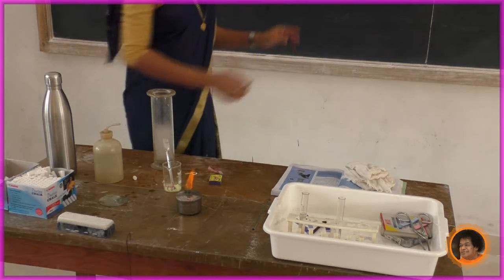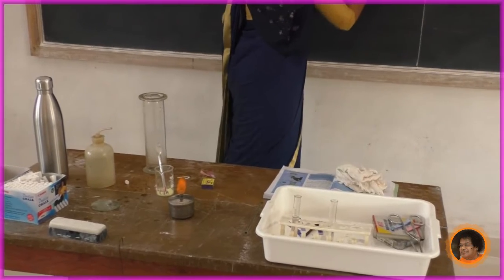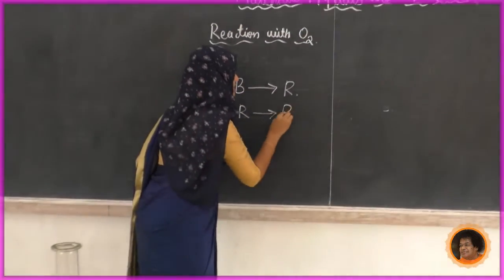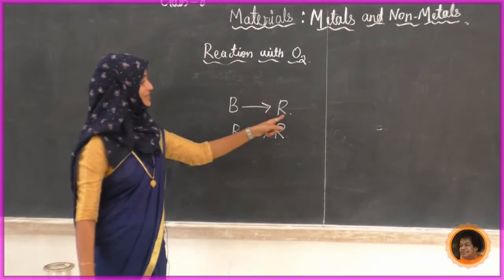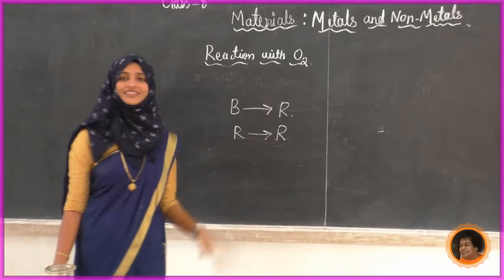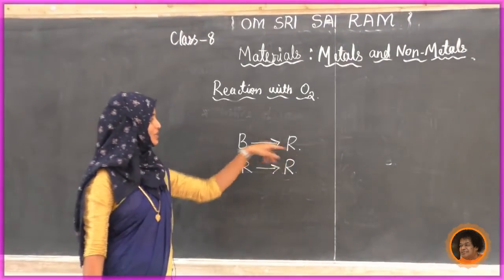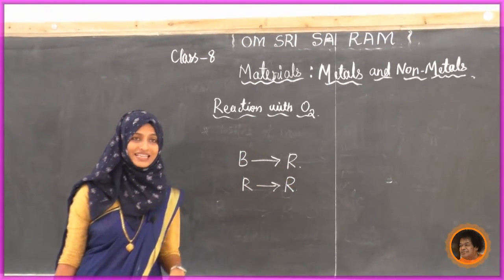Now both: blue litmus turns red, and red litmus remains red. So what happened now? Blue turns red, red remains red. What does it indicate? When it is the opposite of this, when red turns to blue, we come to know that it is basic.